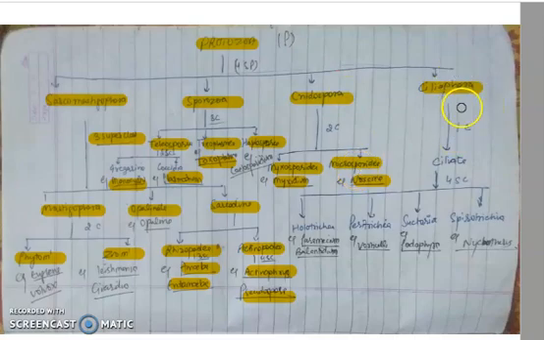And the last subphylum is Ciliophora. It has only one class, that is Ciliata, which has further four subclasses, that is Holotrichia, Peritrichia, Suctoria and Spirotrichia. Okay, Ciliophora are complex. Among all the protozoans, they are found to be the most complex. The locomotory organelles of all the animals in this subphylum are cilia, as the name indicates, Ciliata. They bear cilia all over the body, and that is the locomotory organelle.